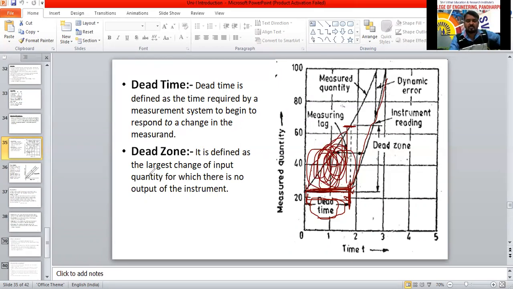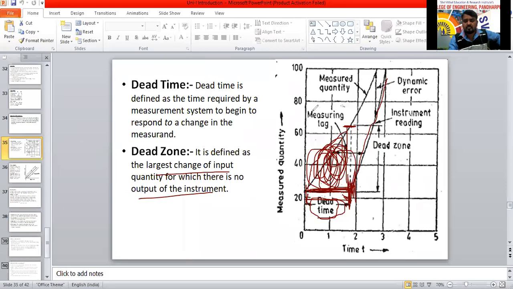It is defined as the largest change of input quantity for which there is no output of the instrument. So largest change in the input change हो रहा है, but output नहीं है. किधर तक output नहीं है ना? वो area, that area is called as dead zone. We are going to call that. The time taken to get the output, there is no input output up to certain time here. This one. Here the output came. So इधर से आगे का कंसिडर नहीं कर रहे. Up to this point कितना टाइम लिए ना, वो टाइम है डेड टाइम. But this zone or region we are going to call as dead zone. We are going to call it.